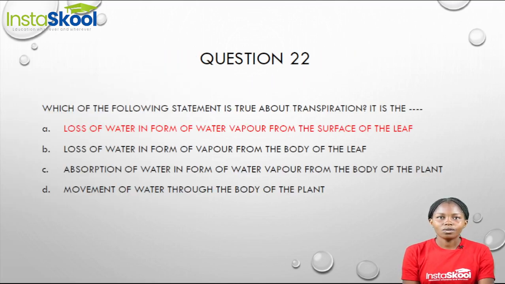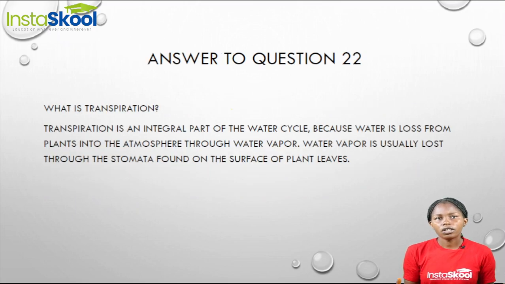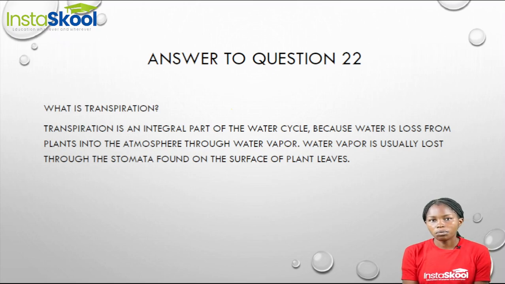Question 22. Which of the following statements is true about transpiration? Now, first, what is transpiration? Transpiration is a very important part of the water cycle. This is because water is lost from plants into the atmosphere as water vapor.